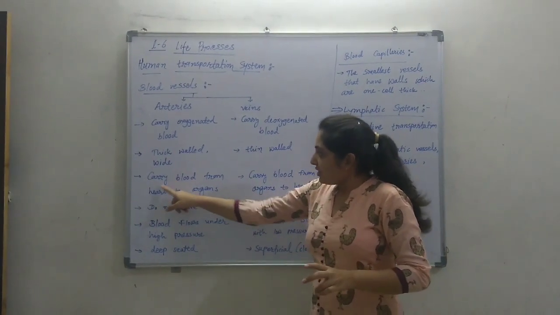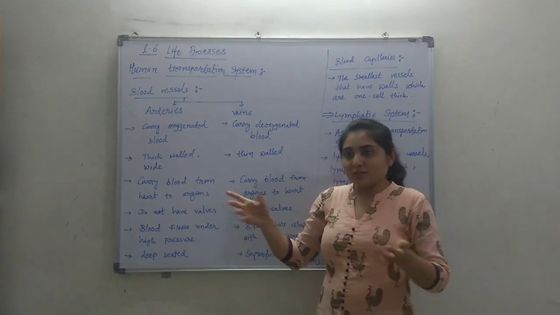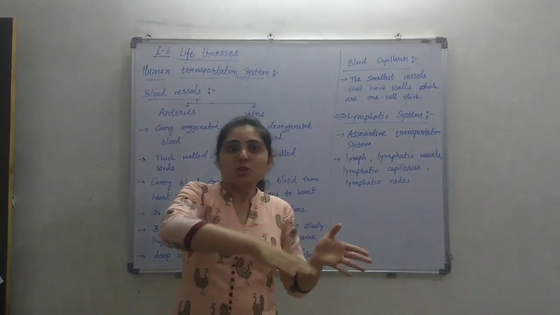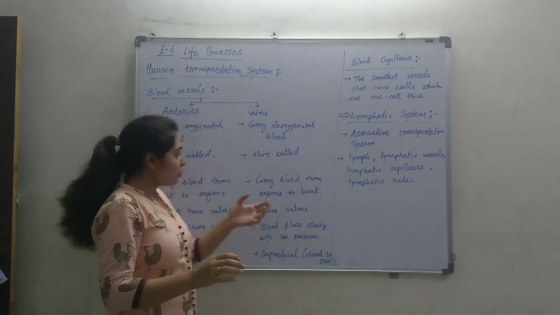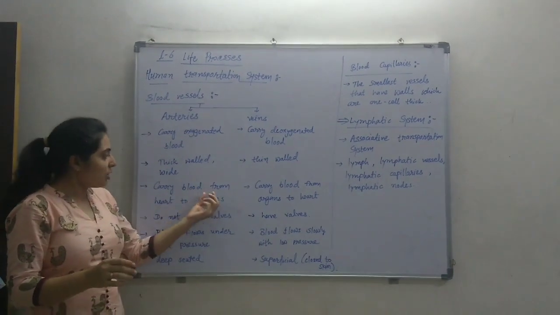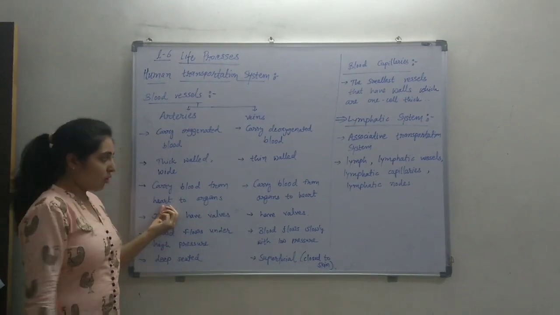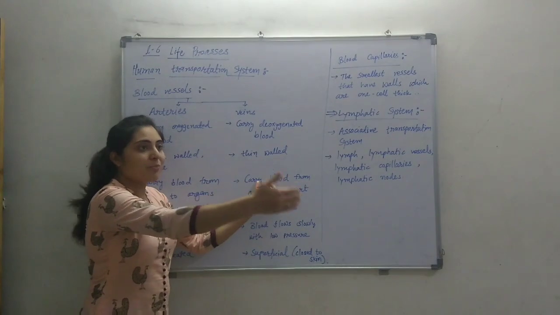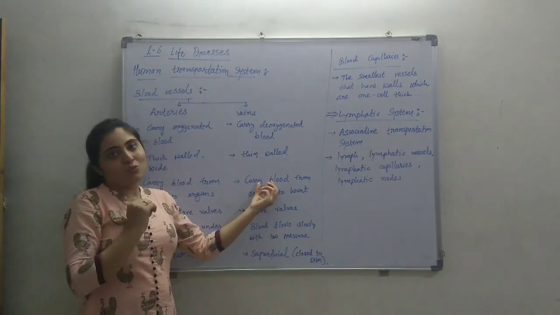Arteries carry the blood from the heart to organs. It is oxygenated blood, so this oxygenated blood is going from the heart to each and every organ. Veins are carrying the deoxygenated blood, so they carry the blood from organs to the heart.